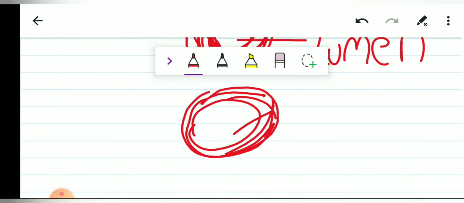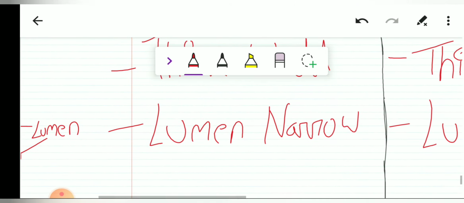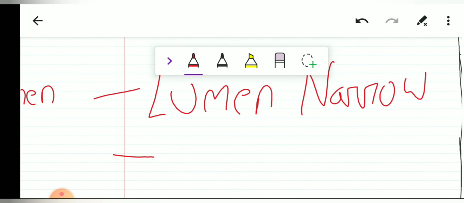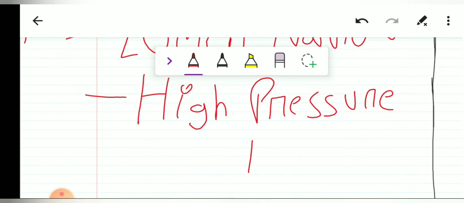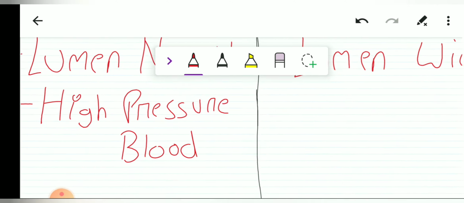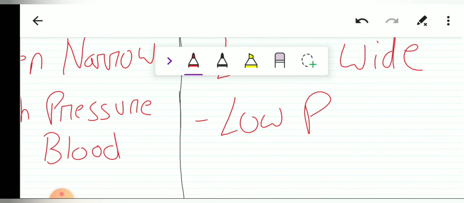You can see. Now, since we have discussed the lumen, why are the walls thicker? The walls are thicker in the artery because it is under high pressure of blood. So blood is under high pressure in the artery, whereas in the vein, the blood is at low pressure.